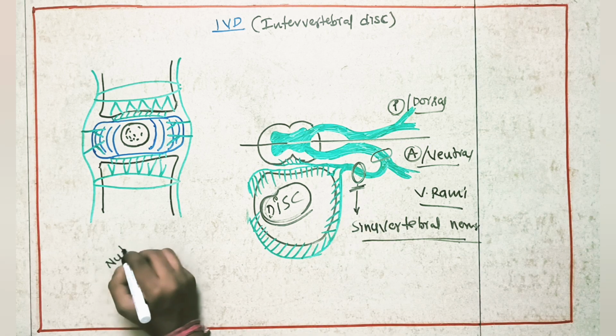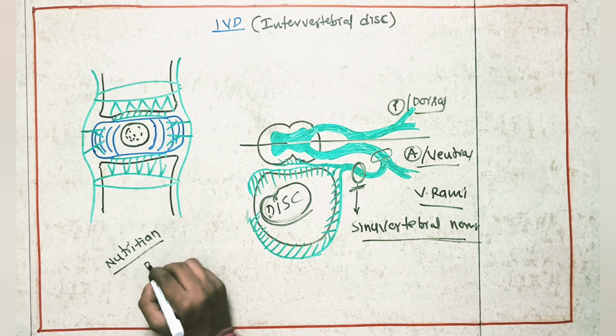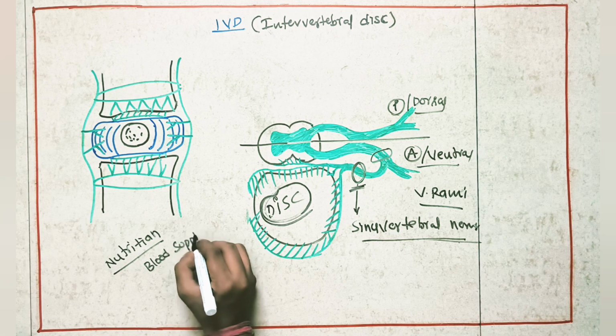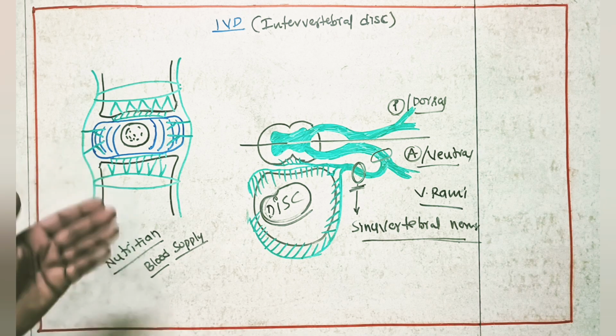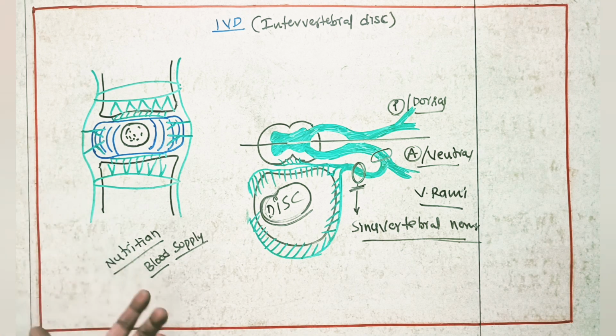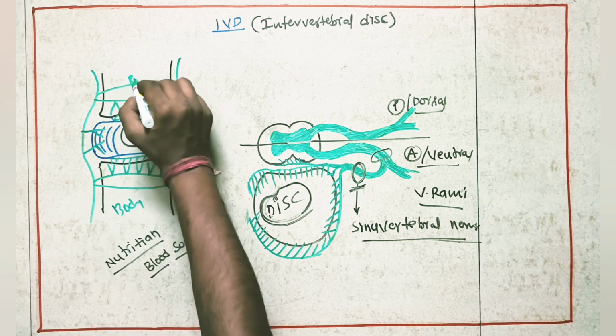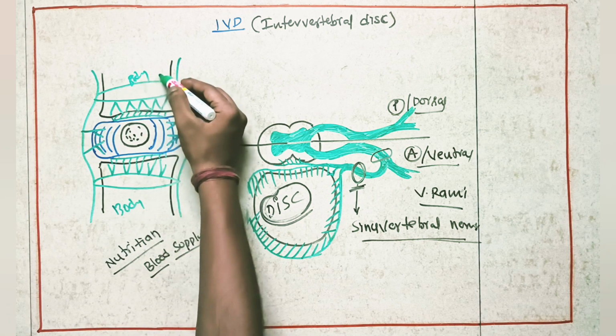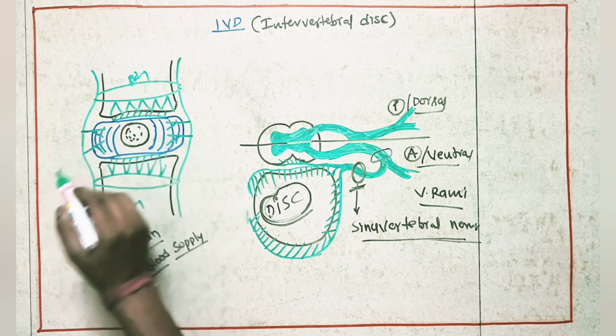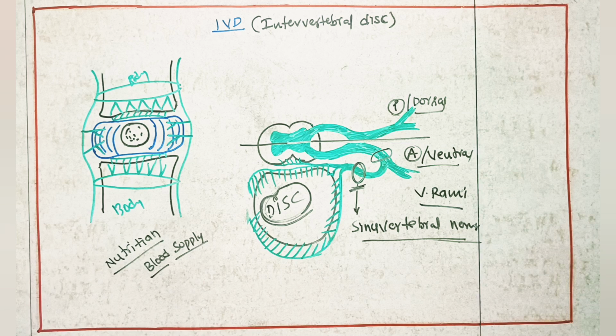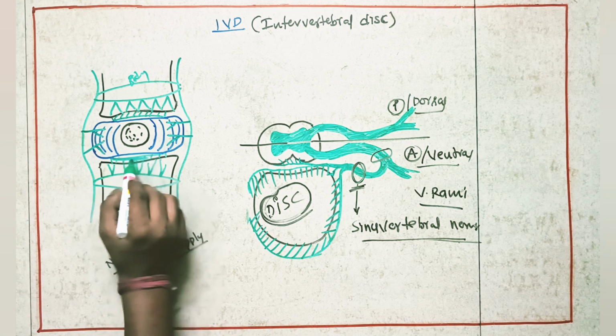Suppose we come to nutrition. Nutrition is nothing but blood supply. How is the intervertebral disc getting nutrition, blood supply? If there is no blood supply, nutrition to the intervertebral disc will not work properly. So how does it get it? See here, this is the body of one vertebra, in black color, and this is the body of another vertebra. Between these two we have the intervertebral disc, and at the ends of the vertebral bodies we can see the end plates.